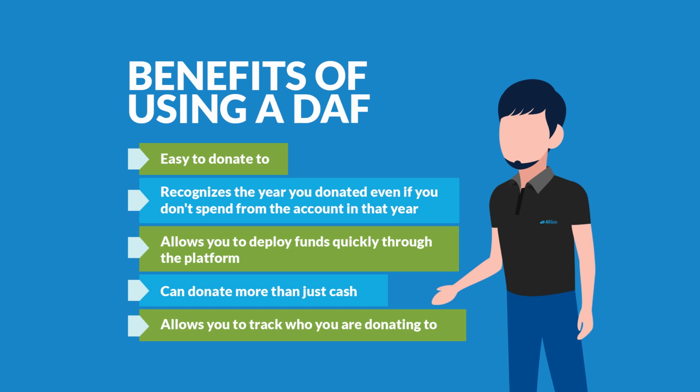And the nice thing is most DAFs have the ability to track your giving, so you can see where you're giving money to. It's easy to also give to different charities, so you can have your favorites. You can connect your charity, whether it's your church or whatever charity you like to give to, to the DAF and then just easily deploy and give whenever you see fit or whenever the need comes up. You can also, like you said, donate all types of things: cash, real estate, stock. There's a lot of different things that you can donate into it, which is a nice feature as well.